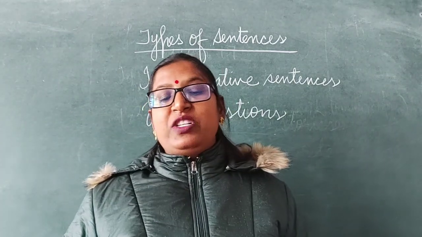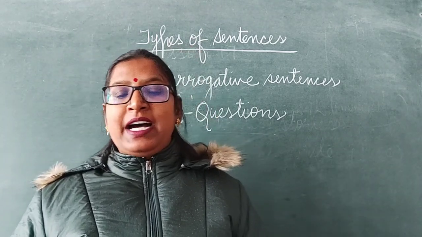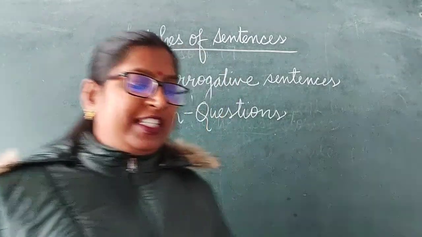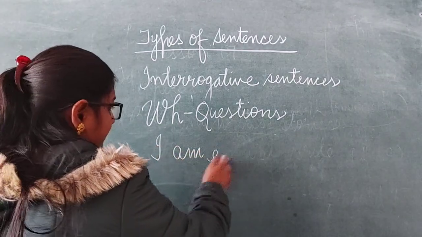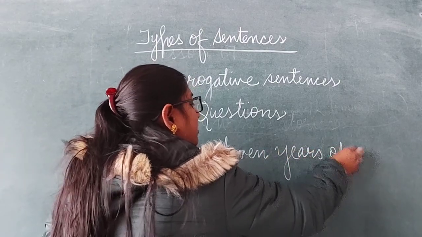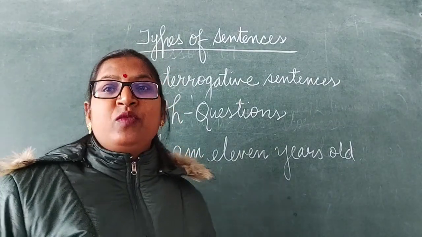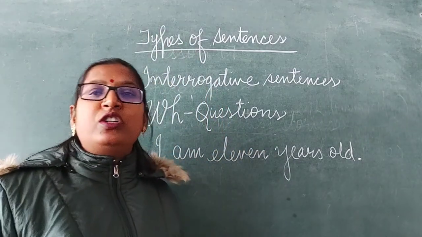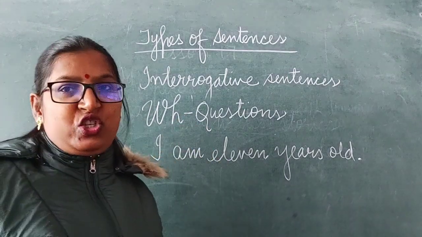To form questions with WH words, the subject and the verb are interchanged after the WH word. For example, I am 11 years old. We can see it's a declarative sentence. It's a simple statement. Now we have to convert this into an interrogative sentence. What type of interrogative? WH question.